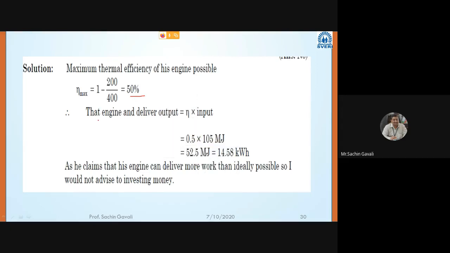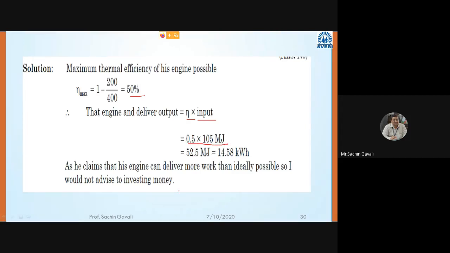So how much output can be delivered by that engine? Maximum efficiency into input. That engine is delivering how much output in the maximum case? 0.5 into input.